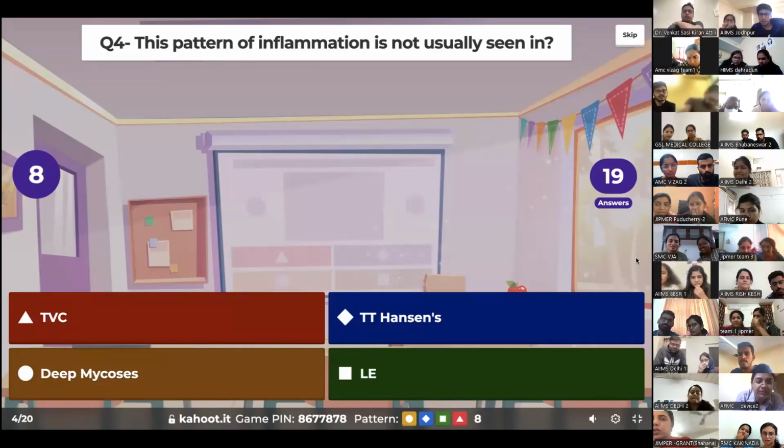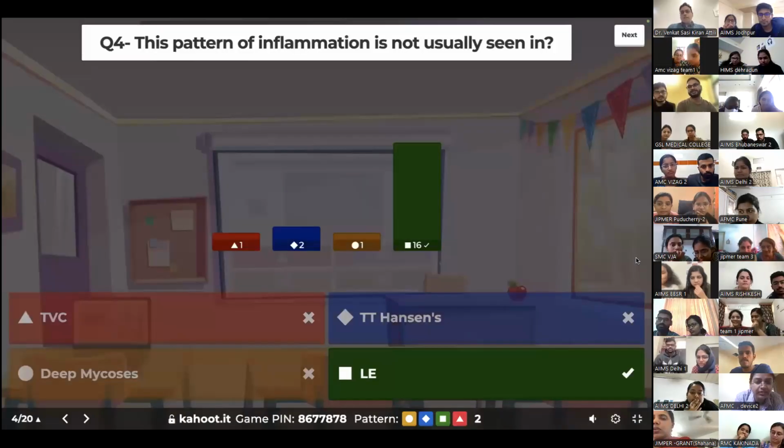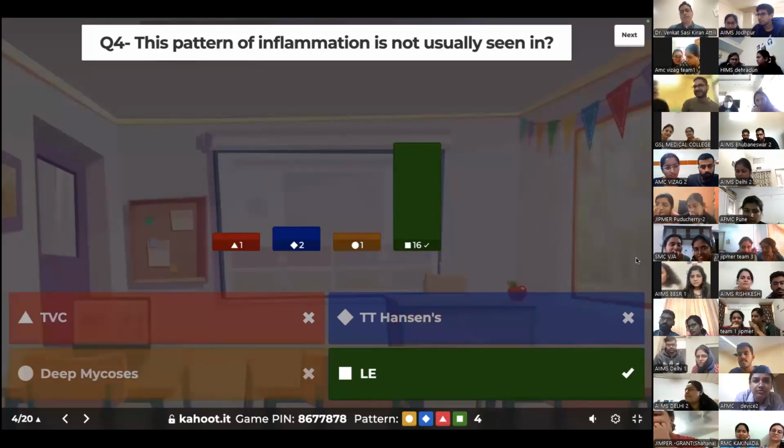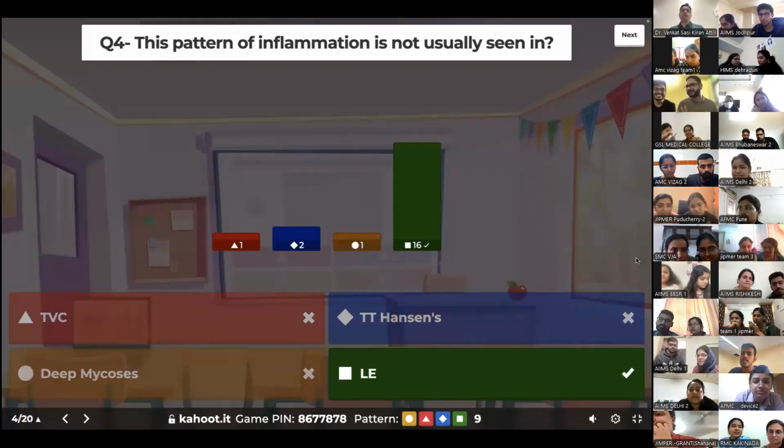Yeah, I think all of you have given your answers, but we'll wait for the 8 seconds to finish. You know the answer, obviously. Most of you know the answer. So you got 4 wrong answers. The wrong answer is indeed lupus erythematosus, because this is typically called pseudoepitheliomatous hyperplasia with a lichenoid and granulomatous pattern.